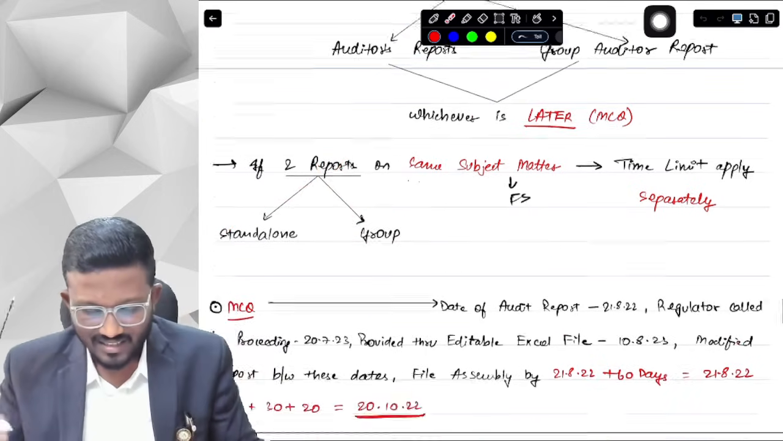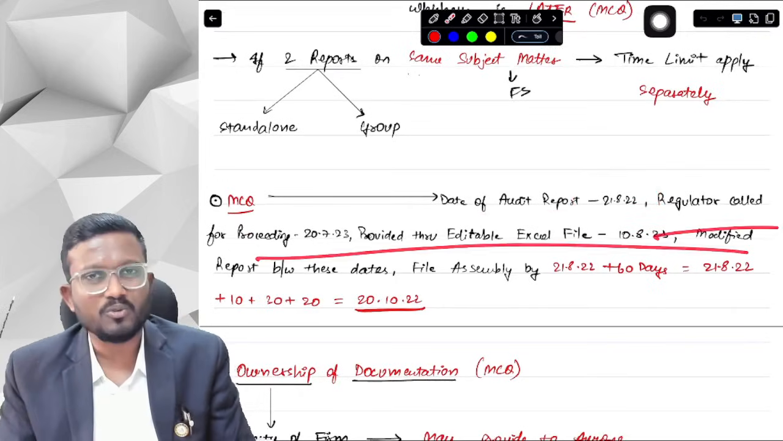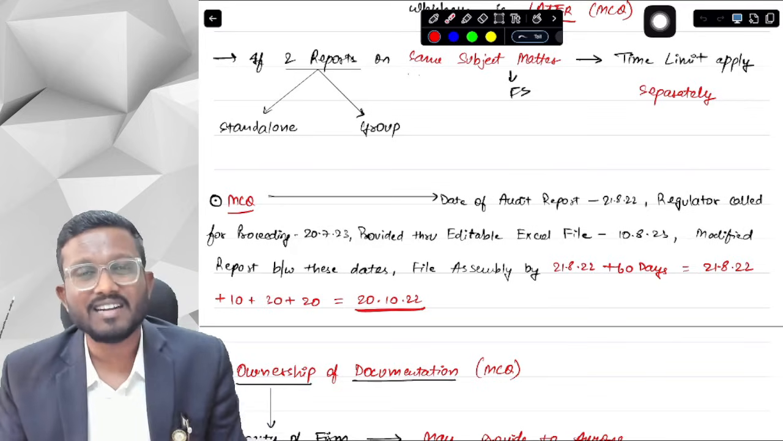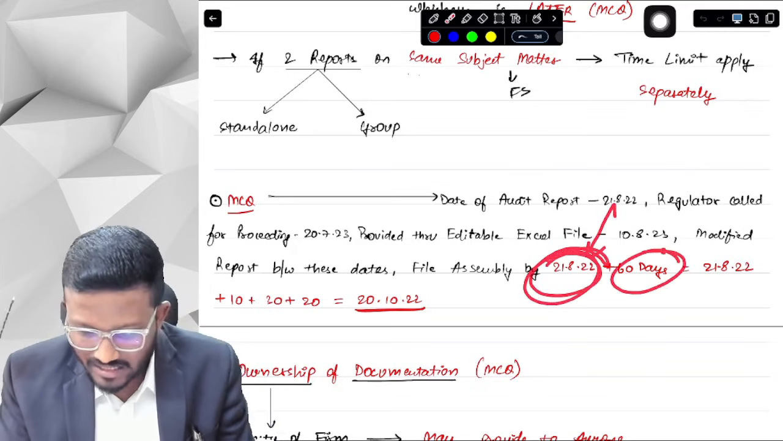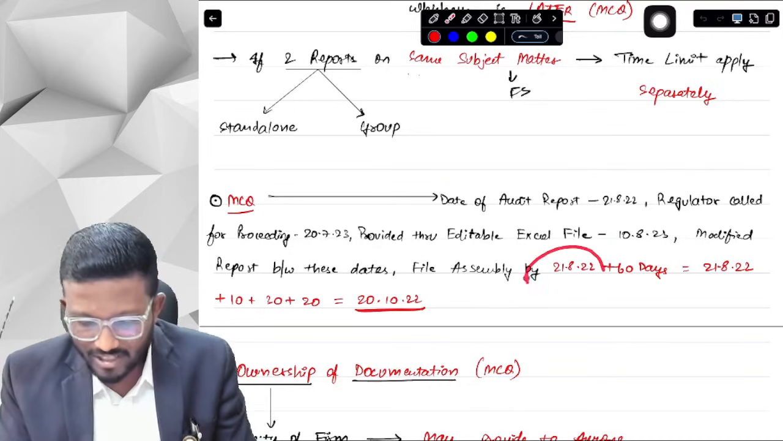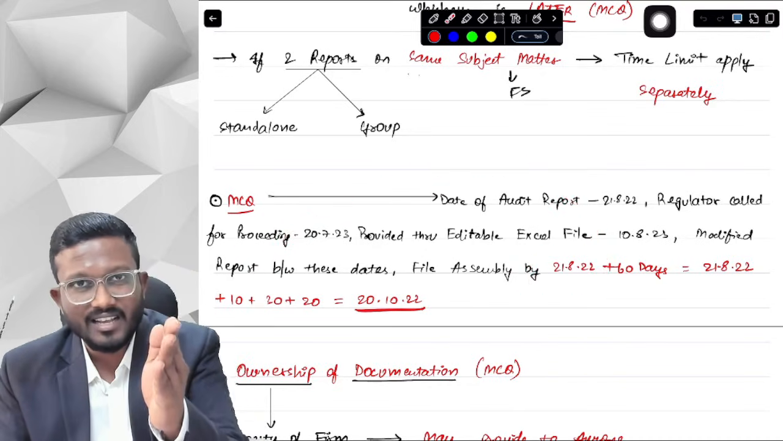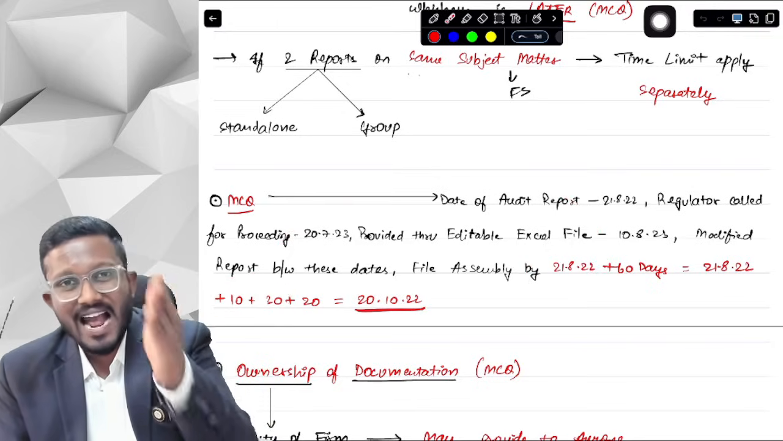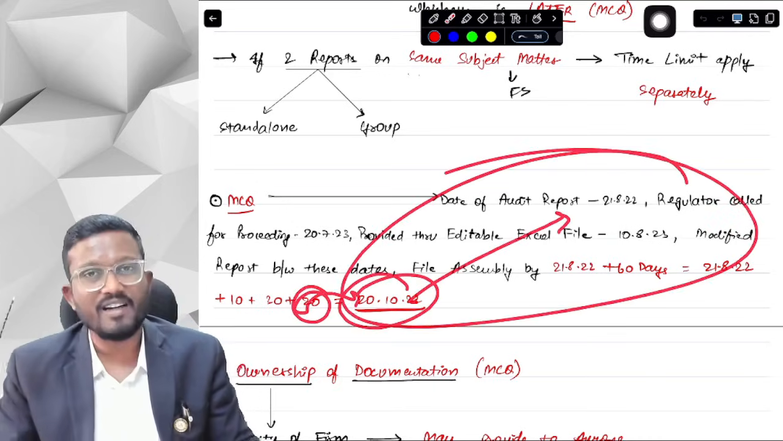Okay, yes sir. There is this MCQ that the date of audit report is 21st August, and there are some changes made to the audit documentation after this period. Then what is the time limit for assembly of final audit file? Obviously the time limit is plus 60 days from your audit report. 21st August, 10 more days of August, as 31 days are there in August. So 10 days of August, 30 days of September, and 20 days of October. So 20th October will be your date for final audit file assembly.